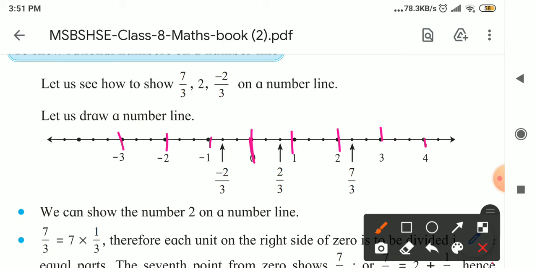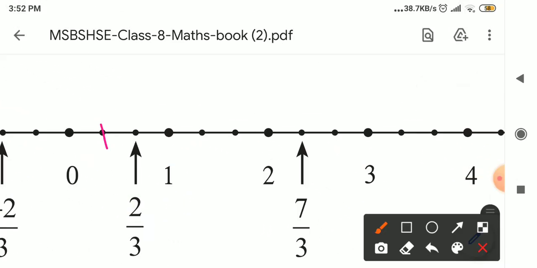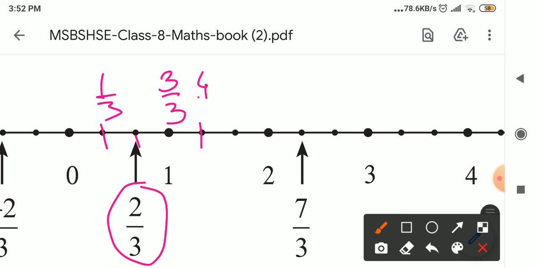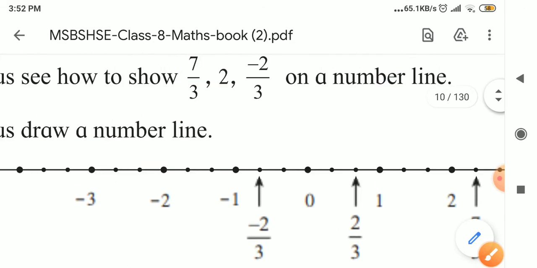So just now I told you we have to calculate the measures. First we have to show the 7 upon 3. So this is 1 upon 3, 2 upon 3, 3 upon 3 means only 1, 4 upon 3, 5 upon 3, 6 upon 3 means, what I told you, 3 ones are 3, 3 twos are 6, so 2 is here, and the 7th point is 7 upon 3. So 2 is here, 7 upon 3 is here, and negative 2 upon 3 here towards the left of 0.